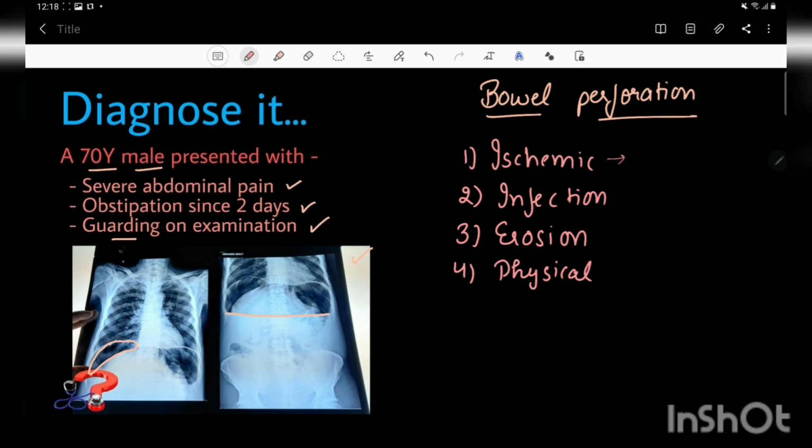Now let's discuss why this ischemia leads to perforation of that part of the bowel. So basically, due to ischemia the blood supply of that part is compromised, and that may lead to necrosis, and necrosis of that part may then lead to the perforation of that segment. So in what cases is ischemia common? One is physical obstruction, and the physical obstruction basically hampers the blood supply due to the over distension of the proximal part of the obstruction.